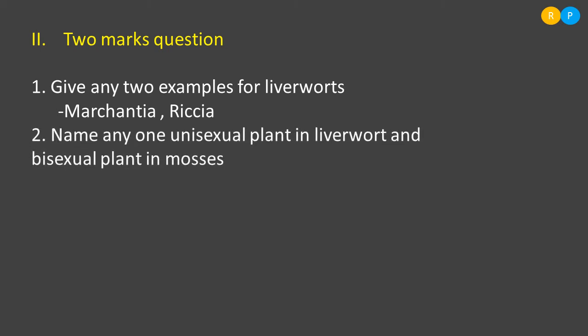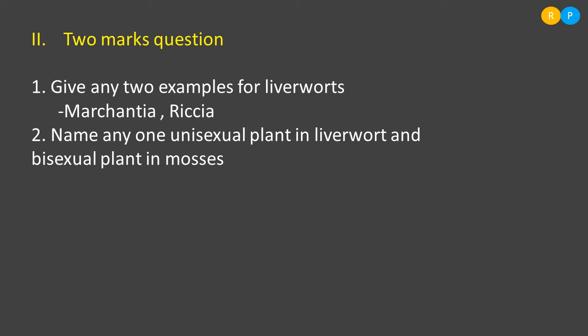Then the second question is, name any one unisexual plant in liverworts and a bisexual plant in mosses. What is the meaning of a unisexual plant? Uni means what? Single. Some of the plants in the liverworts are unisexual. That means one plant has only one sex organ, either the male sex organ or the female sex organ.